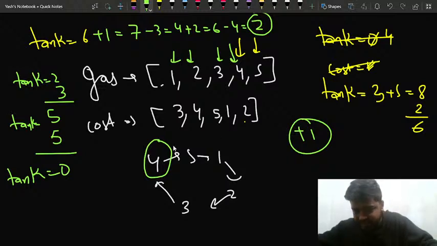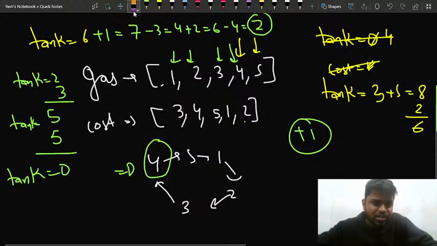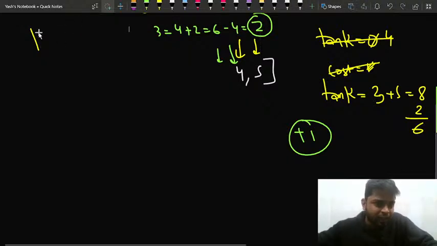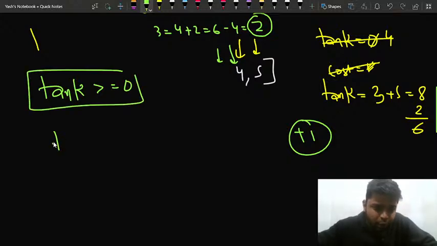We will see that okay, we could do it, right? But what's the reason for that? What we did was we applied a very greedy approach. What did we try to do? Basically our thought process was that you just simply keep a check on the final amount that you'll have, that if from a particular station your tank at the end is greater than or equal to 0 after spending, so what you do is you basically